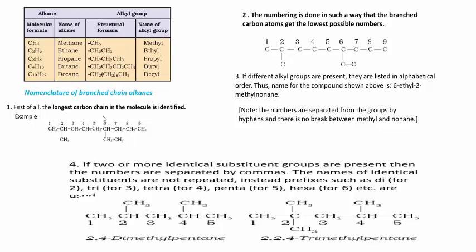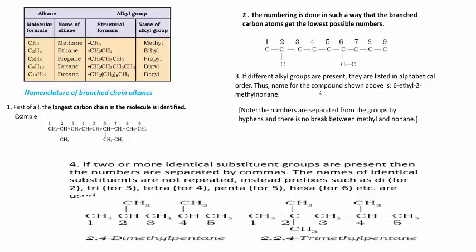There are some rules for writing the IUPAC name. Already you studied them in your previous classes, but remember those points again. First of all, the longest carbon chain in the molecule is identified. First you must select the longest parent chain. Next, second one. The numbering is done in such a way that the branched carbon atoms get the lowest possible numbers. See here, you can start the numbering from where the substituent group is nearer. If different alkyl groups are present, they are listed in alphabetical order.